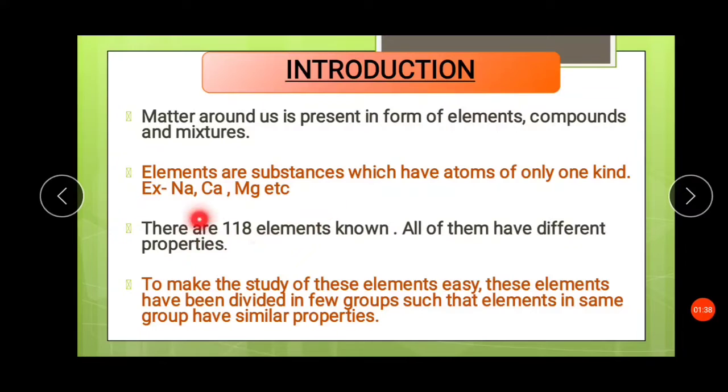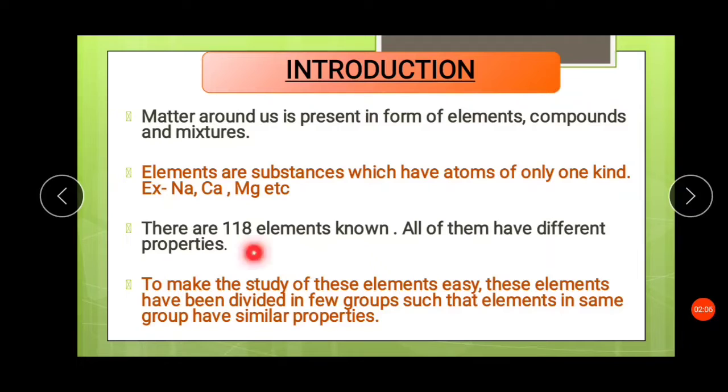There are a total of 118 elements known so far, and they all have different properties. To make the study of these elements easy, these elements have been divided into a few groups such that elements in the same group have similar properties. Now, see, there are 118 elements. So how can we study those 118 elements?